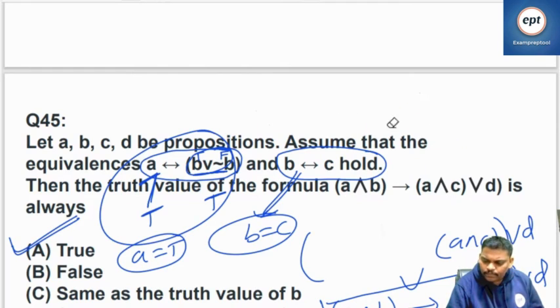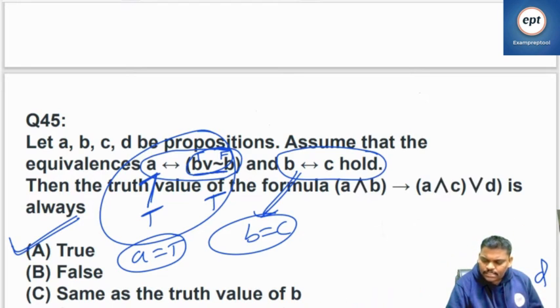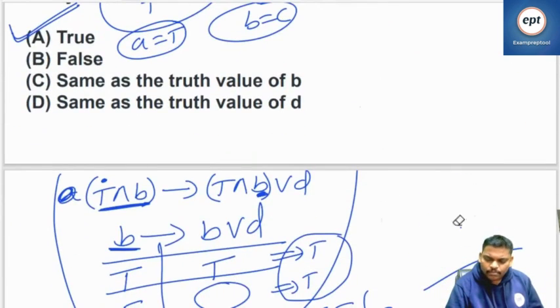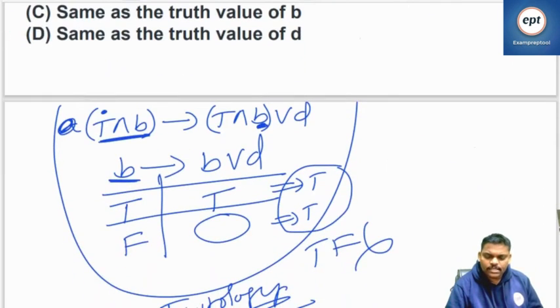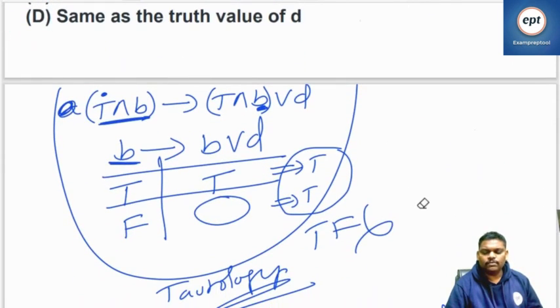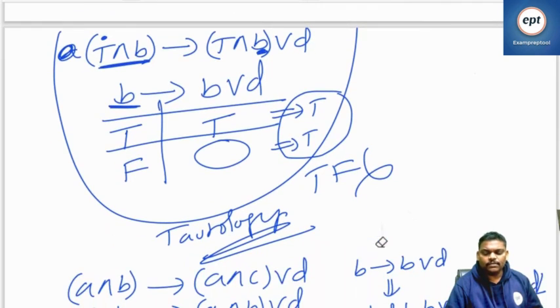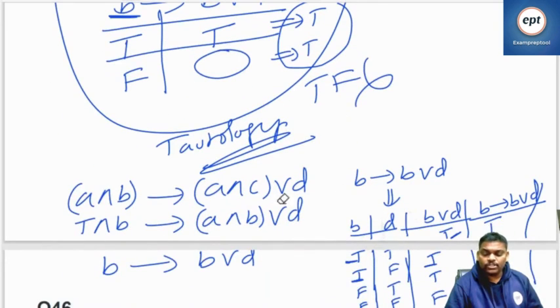Nothing there. So this one is an unnecessary part, I feel. That is also correct, but it is unnecessary. Make things easy. So this is the final conclusion. So it is finally a tautology, because the TF combination is not there. So tautology. So next one.